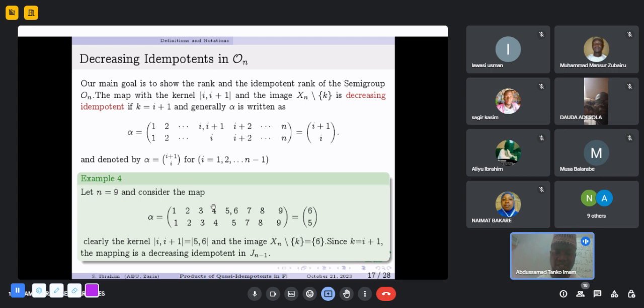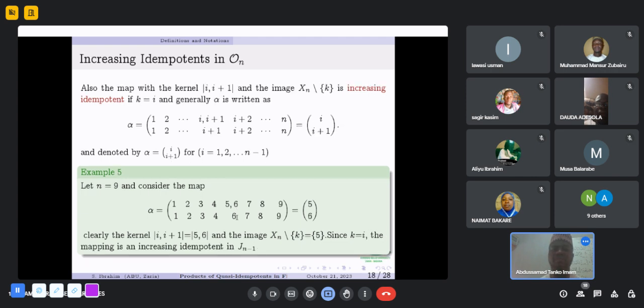We now give an example of this map for n equal to 9. When we consider this map, the only shifting point here is 6 to 5. All other elements are fixed. And the missing point in the image is 6, that is our k, which is equal to i plus 1. So this map is a decreasing idempotent in J_{n-1}.